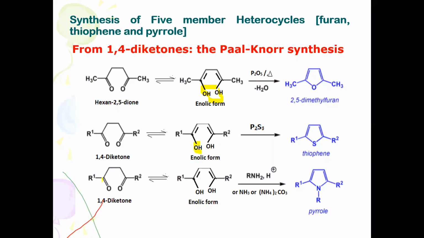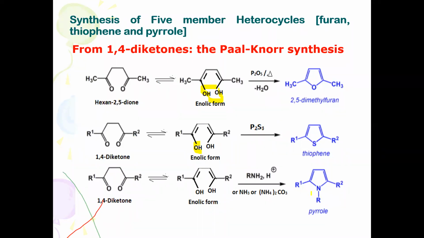In a similar fashion, if the 1,4-diketone is heated with a primary amine or ammonia or ammonium carbonate, you will get a pyrrole derivative.